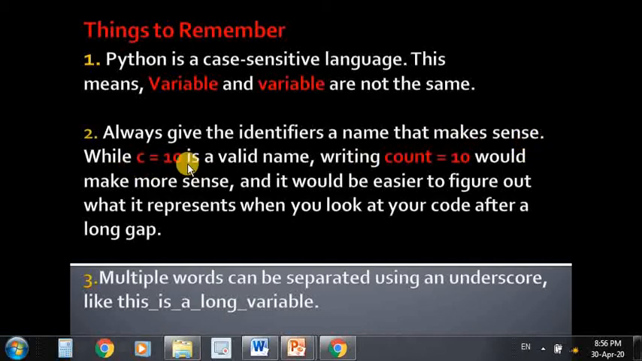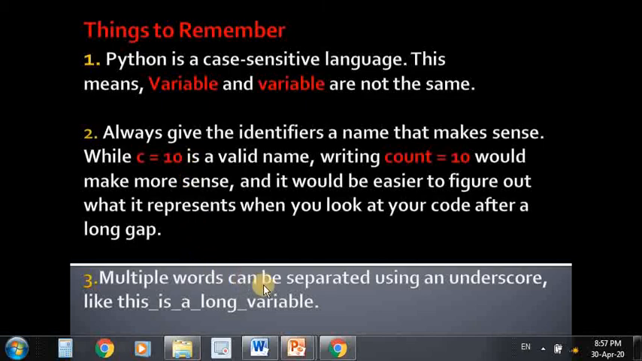Now, always give identifiers a name that makes sense. Like c equals to 10 is a valid identifier name, and count equals to 10 is a valid identifier name, but count makes more sense in comparison to c. It would be easier to figure out what it represents when you look at your code after a long gap. Count equals to 10 can be easily identified in comparison to c equals to 10.